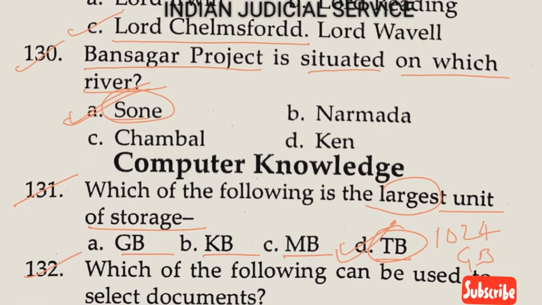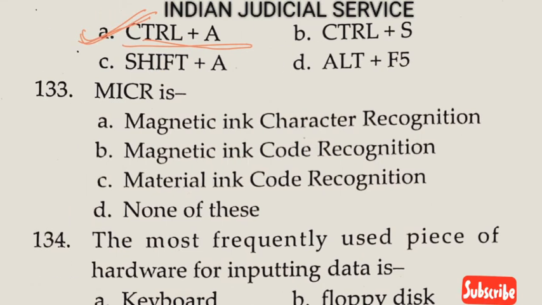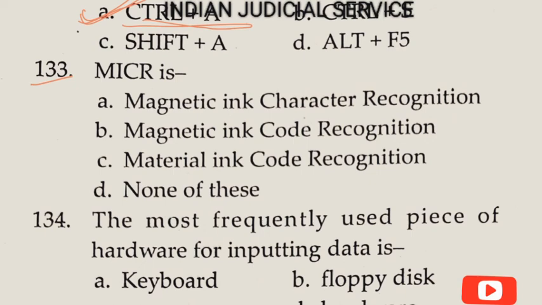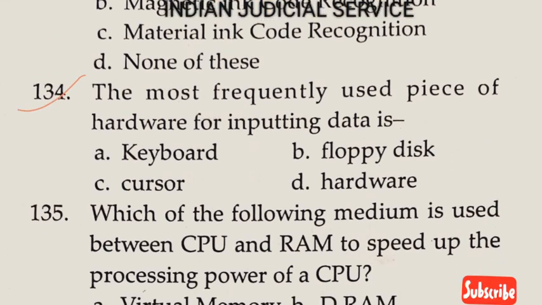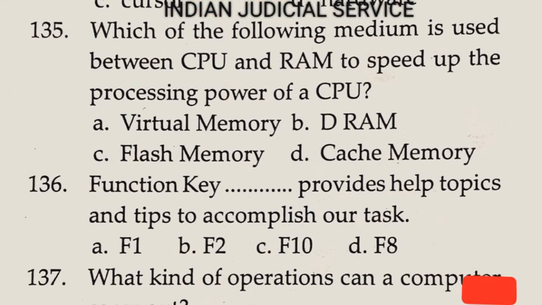Now question number 132. Which of the following can be used to select all documents? So clearly the answer here is option A, Control plus A, to select the whole document. Now question number 133. MICR is magnetic ink character recognition. So answer here is option A. Now question number 134. The most frequently used piece of hardware for inputting data, this is very important, is the keyboard. So clearly the answer is option A, keyboard.